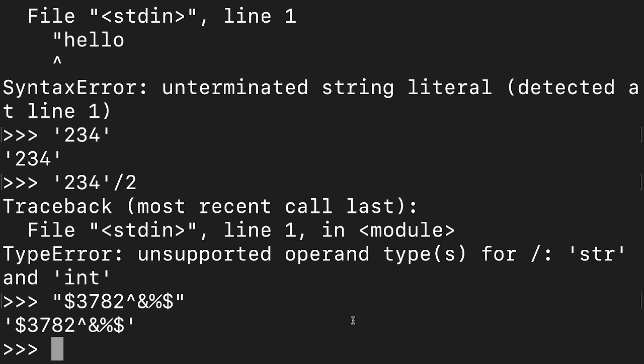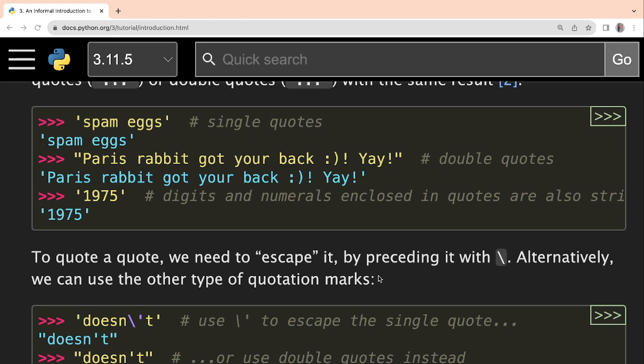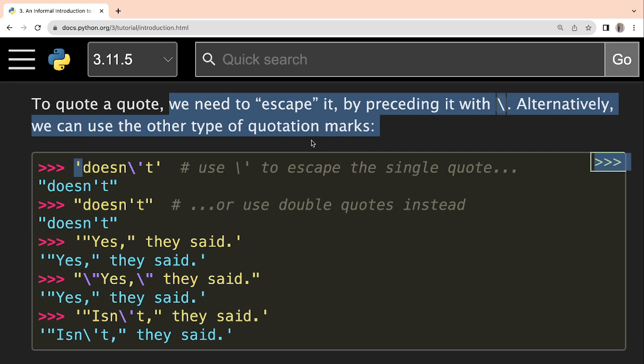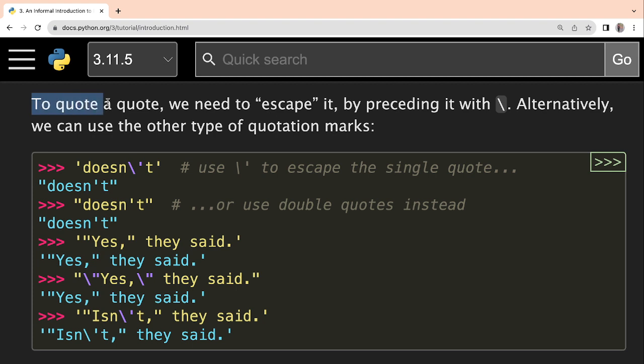Okay, so we will go back to the documentation and see what is written next. Here, this is a very important point which you have to take proper care of, and that is if you have to quote a quote, right? Are you getting this point? To quote a quote, that means some quotation is there in your string itself. It happens when in English we write that he said something, she said something, right? We quote someone's words inside double quotation, or a single quotation also, like don't, wasn't, hasn't, right? In that case quotations are used.